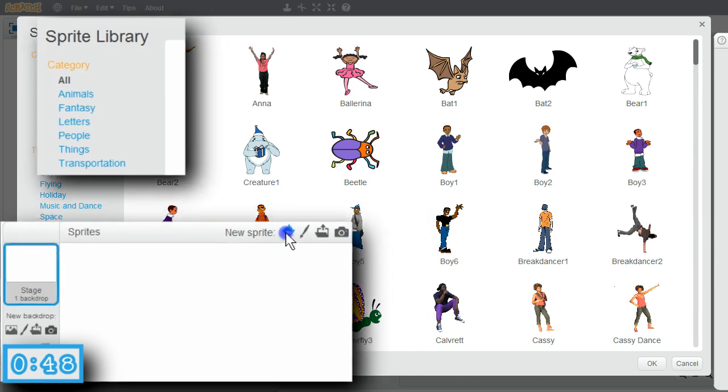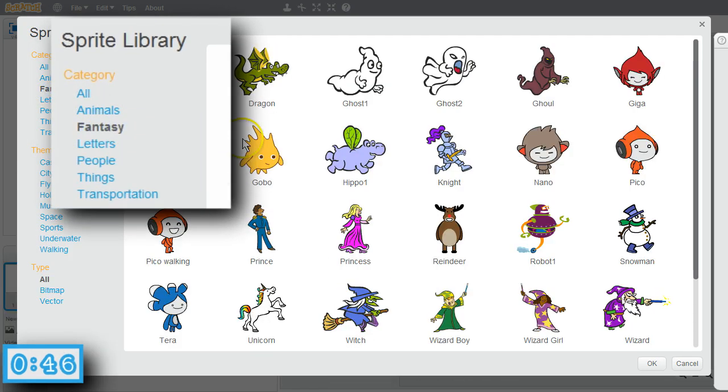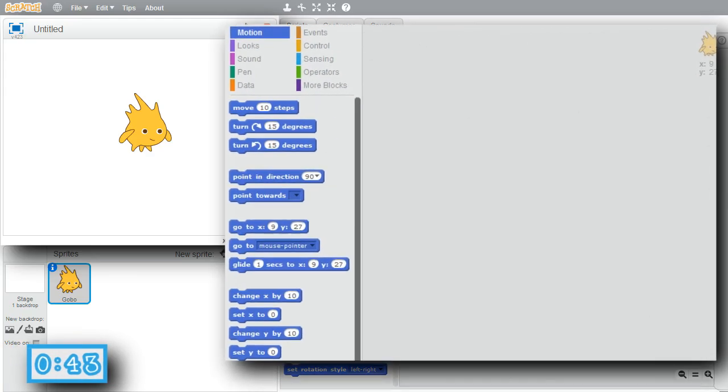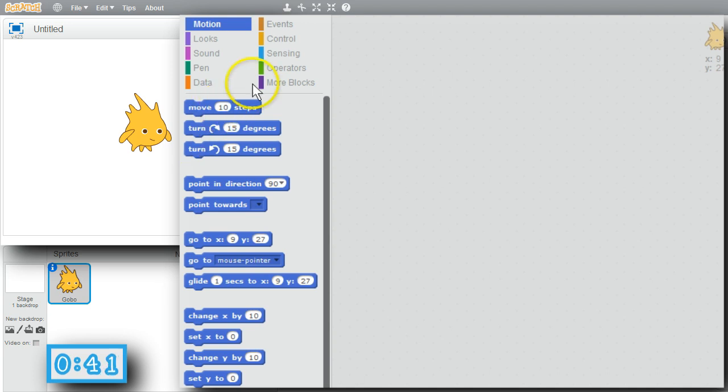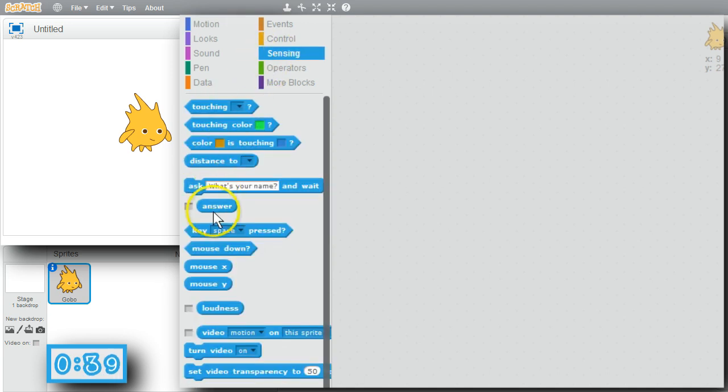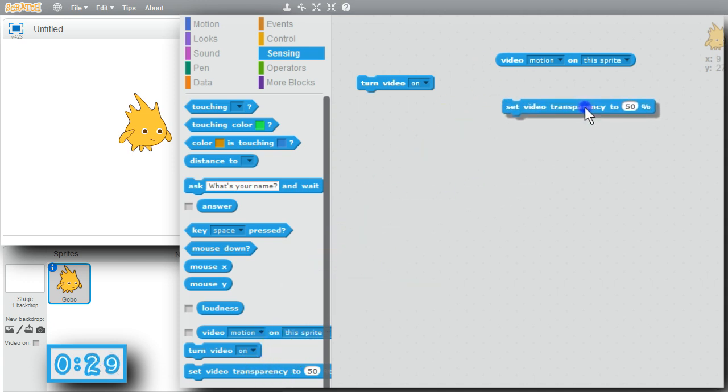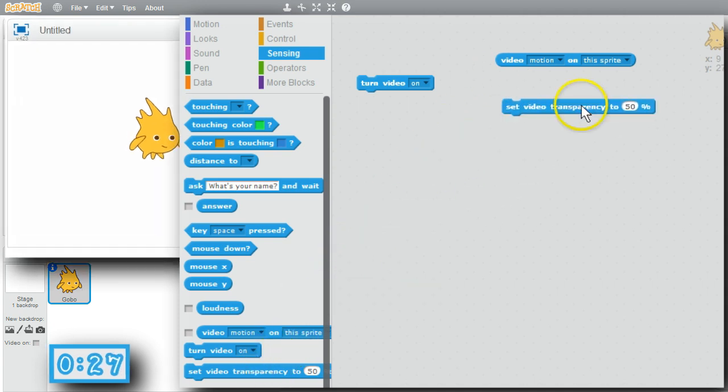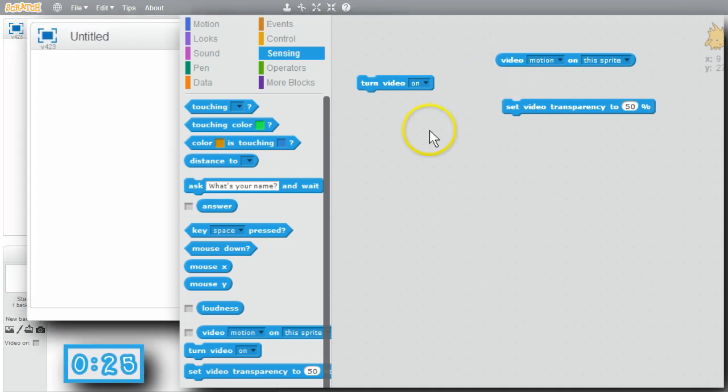New sprite. Fantasy. Choose gobo. I'll use some new commands. Go to sensing. To use the video, I'll have to turn it on. I'll want to know when there's motion behind the sprite, and I can adjust how much visibility there is to the video camera on the stage. I'll enable the monitor for this variable. I'll check it. I'll always want to start by turning on the video.